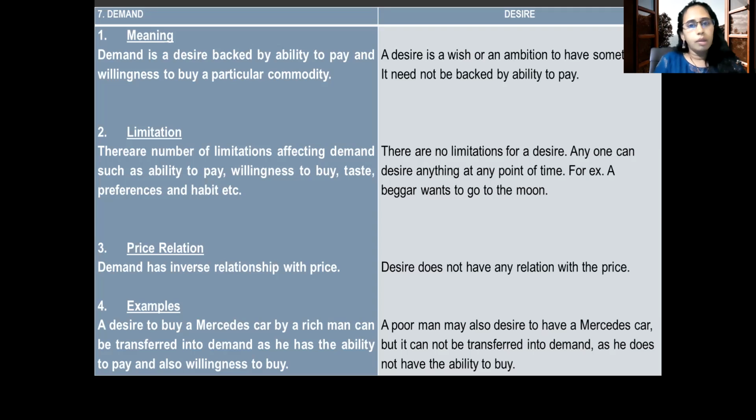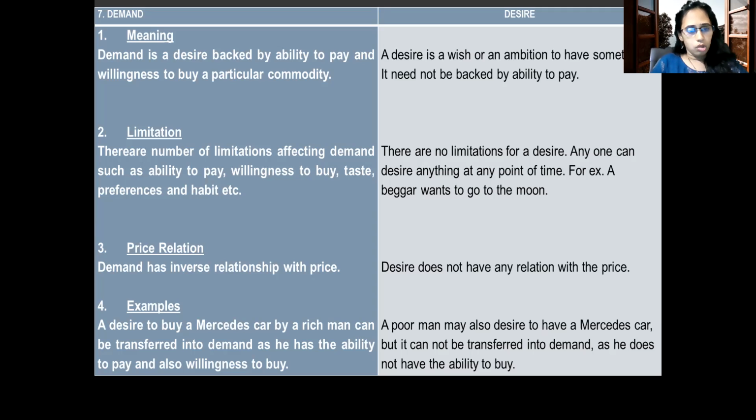Okay, limitations. Let's see. Whenever you desire something, there is no limitation. A beggar can desire anything. See here, I have written the example: a beggar wants to go to the moon. It's just a desire. We can express any wish, but demand has certain limitations. What are they? Obviously the ability to pay, willingness to buy, taste, preference, habit, everything, because we are getting that particular commodity in actual form. So you have some limitations for it.